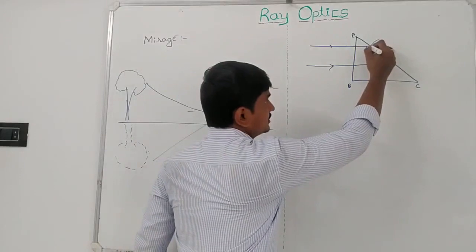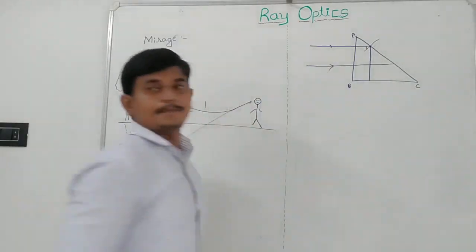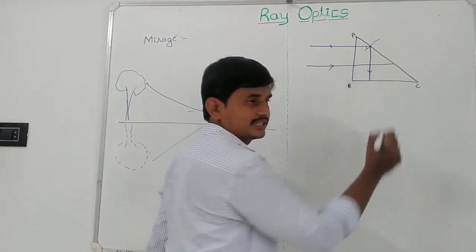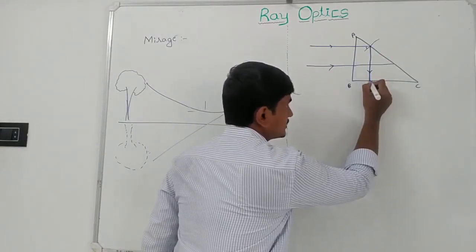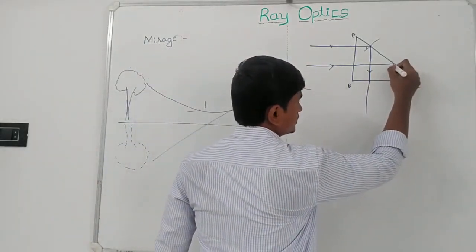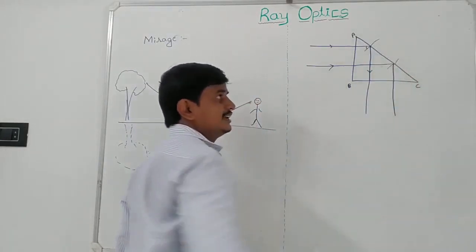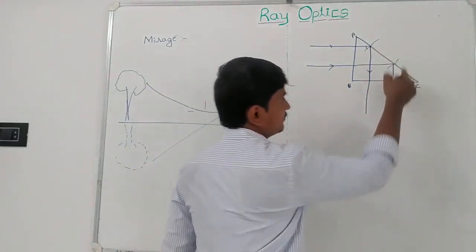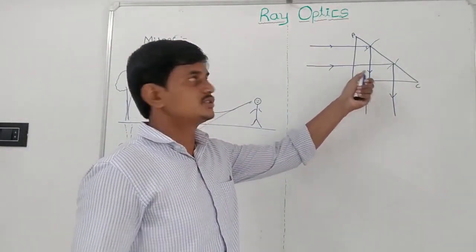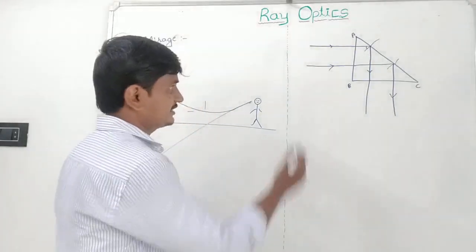In such a condition, this ray of light is totally reflected back into the prism. Again, this ray is incident normal to the surface BC, so it travels without any deviation. The same concept here: the ray incident on the surface AC has an angle of incidence greater than the critical angle, hence it is reflected back to the same medium and travels like this. These types of prisms are used in periscopes to change directions like this. So this is one totally reflecting prism.